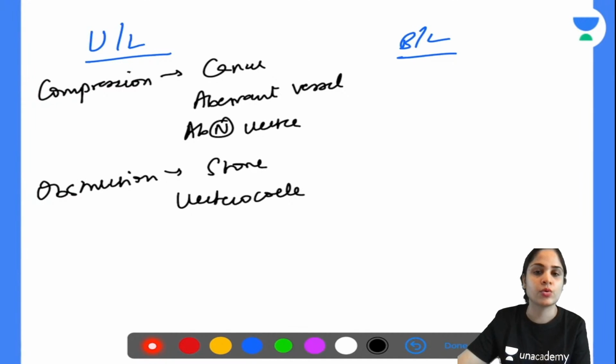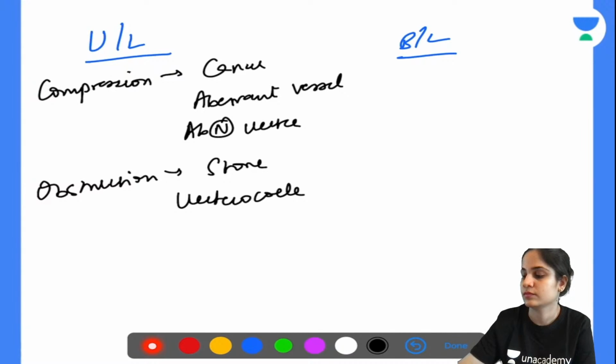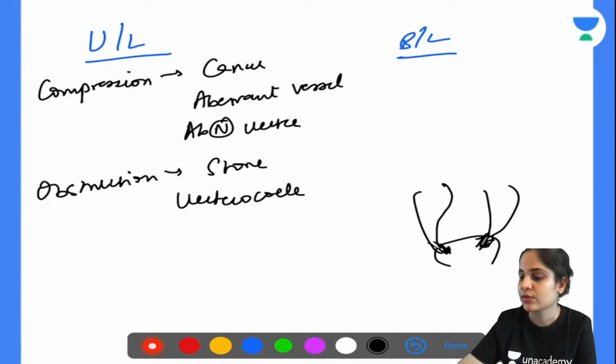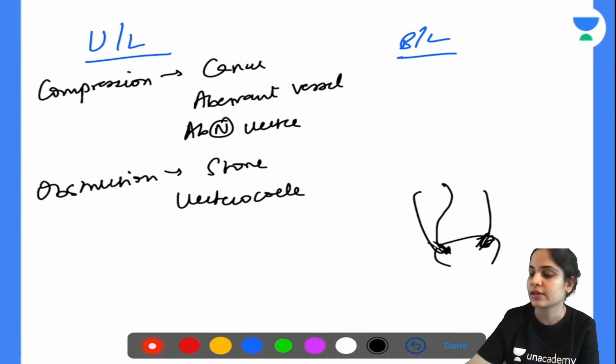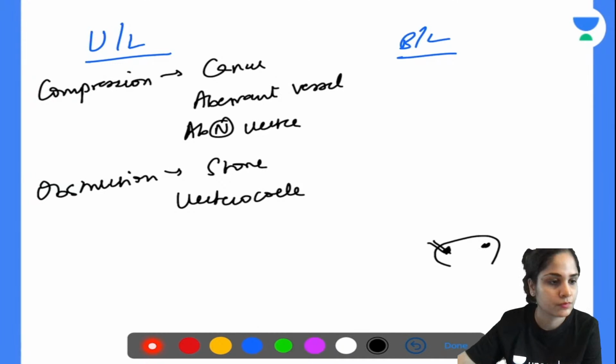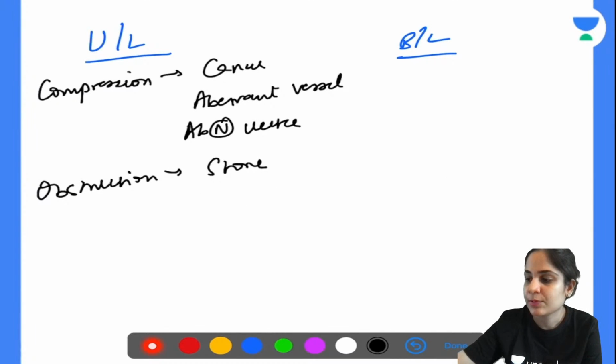What about bilateral? Anyone, can you give me 1 or 2 causes of bilateral hydronephrosis? That means there has to be most commonly some problem in the bladder. Okay. So only if there is some problem in the bladder, both the ureters will be dilated, and that's when you will get bilateral hydronephrosis. Alright. So can you give me any examples from what I've told you? Very good. Benign prostatic hypertrophy.